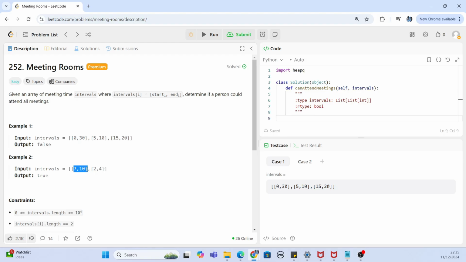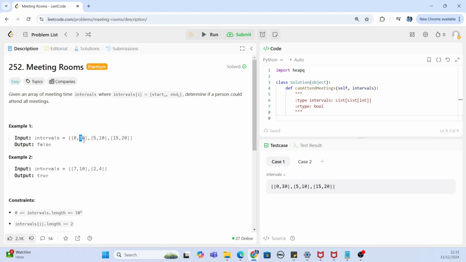Once we have sorted by the start time, the next thing we can do is compare the end time of each meeting with the start time of the next meeting. So here in this case, this is already sorted, because the start times are 0, 5 and 15. If we take this example, all we need to do is compare the end time of the first meeting with the starting time of the next meeting.